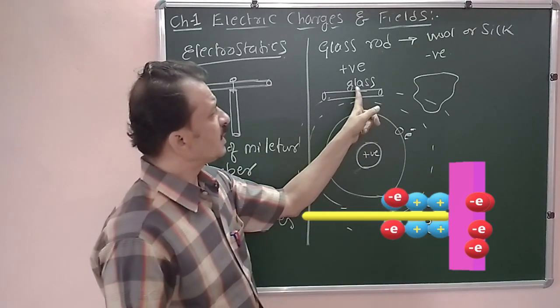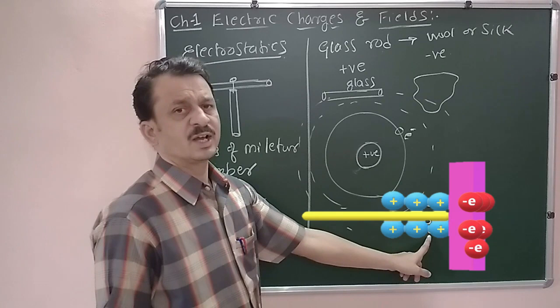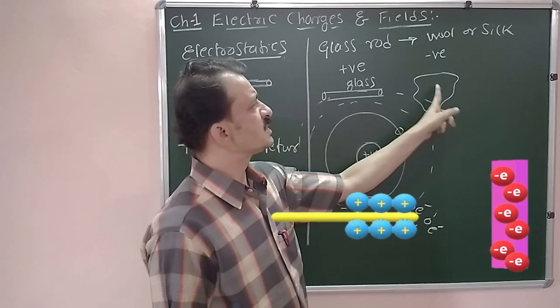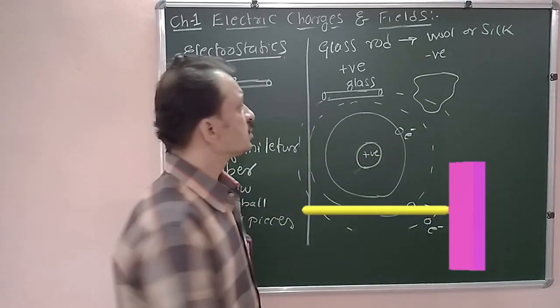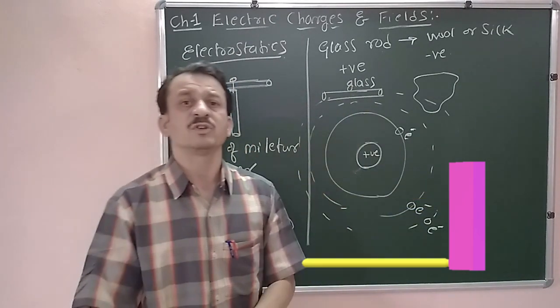In this manner, glass is going to lose this outermost electron, and these electrons get received by the silk cloth. Therefore glass becomes positively charged and silk becomes negatively charged.